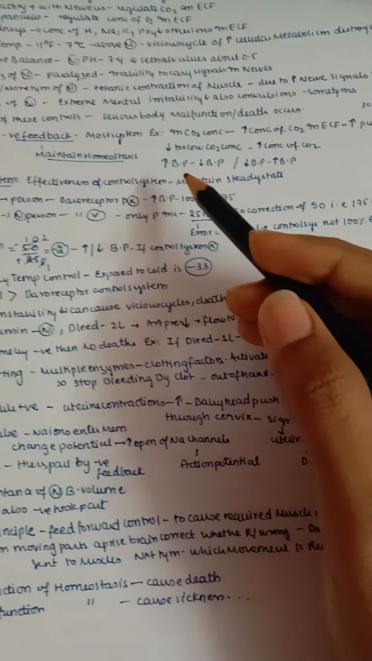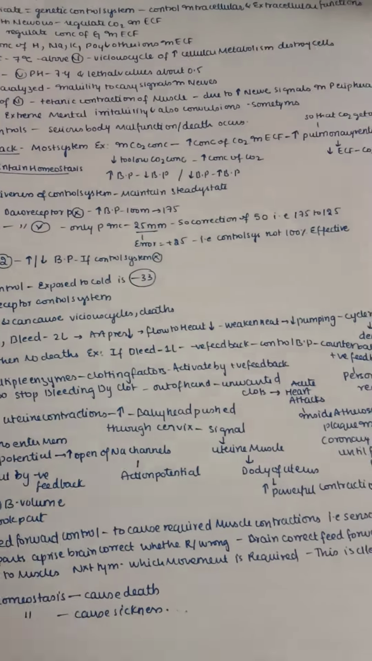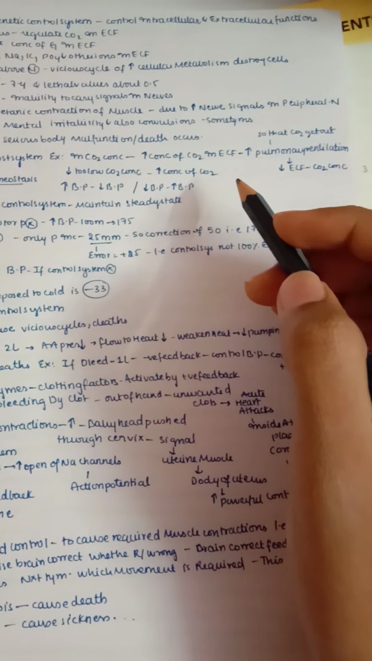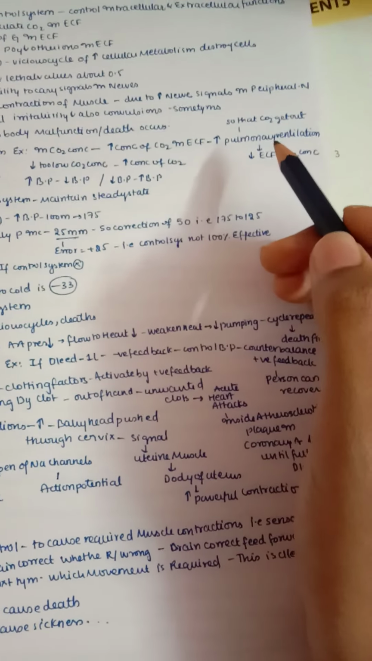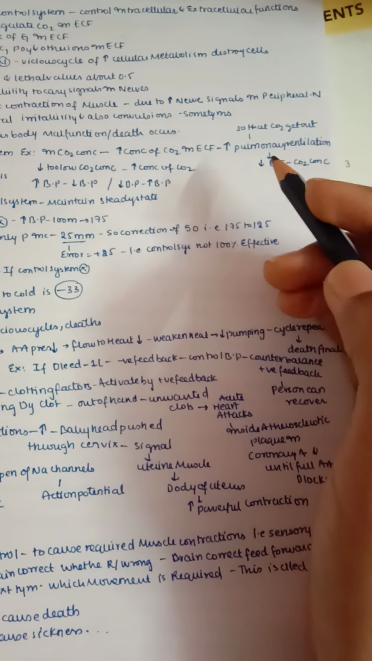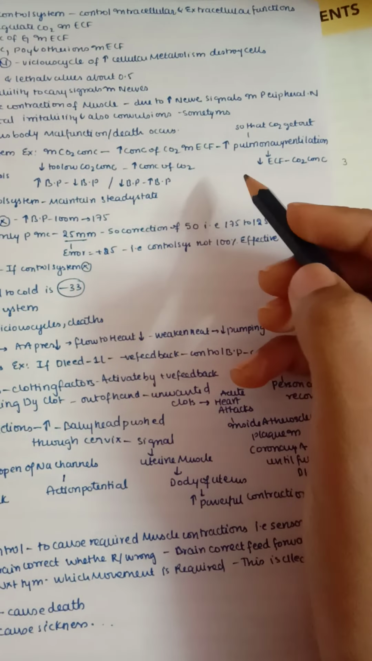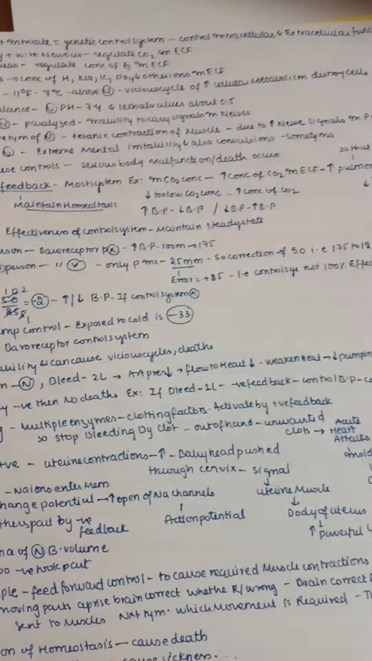For example, in case of carbon dioxide concentration, if there is a high amount of carbon dioxide in our extracellular fluid, then our body adjusts itself and forms a negative feedback to increase the pulmonary ventilation, so that most of the carbon dioxide gets out by our ventilation, and finally the extracellular fluid concentration of carbon dioxide decreases. So this is how negative feedback acts.